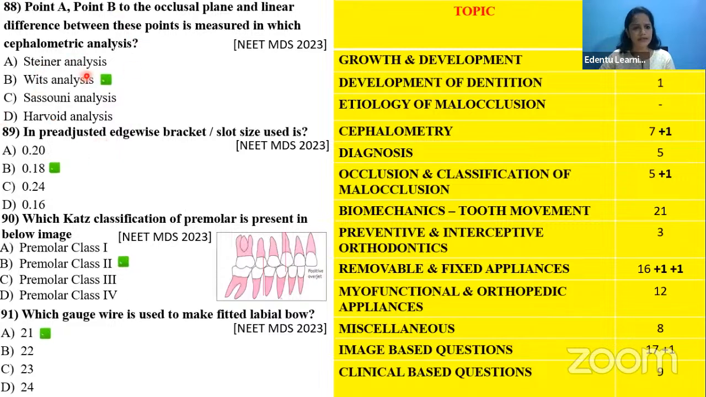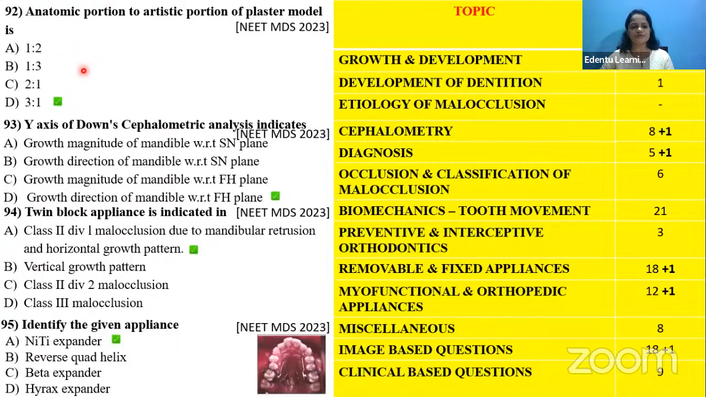Next is again a cephalometric analysis. Which analysis comes under the heading of cephalometry. In the pre-adjusted edgewise bracket, the slot size comes under fixed appliance. Angle's classification of premolar comes under classification of malocclusion. The gauge wire that is used to make the fitted labial bow. Okay, that comes under the removable appliances. The anatomic portion of the study model again comes under the diagnosis.